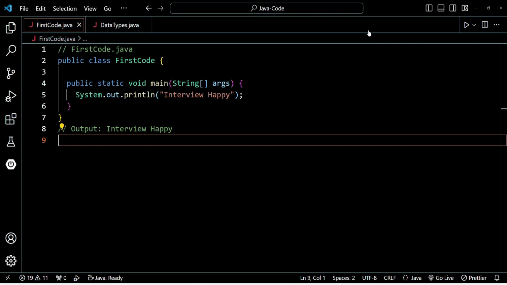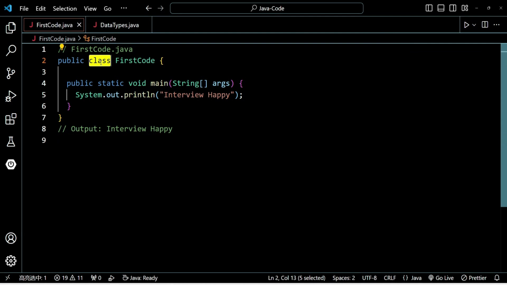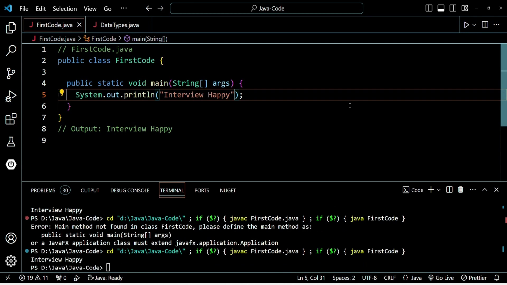Here is our very first basic program in Java. Class I will explain later, in upcoming questions. Let's focus on this main method. We already know inside JDK we have JVM, right? JVM is a program created by the Java creators. Now listen carefully. Whenever you execute any program, the JVM program will first execute it.